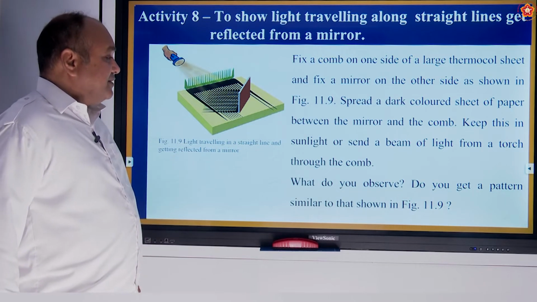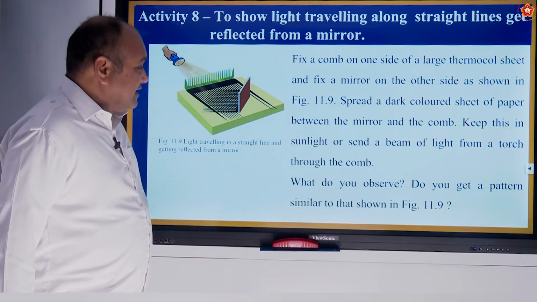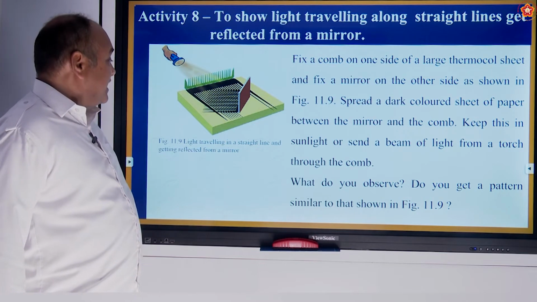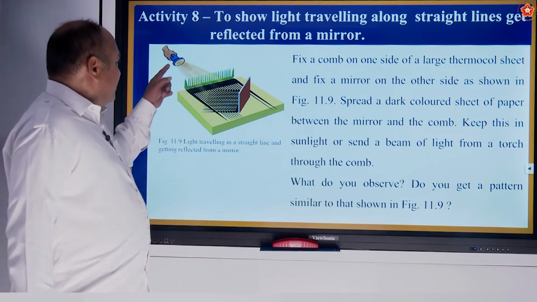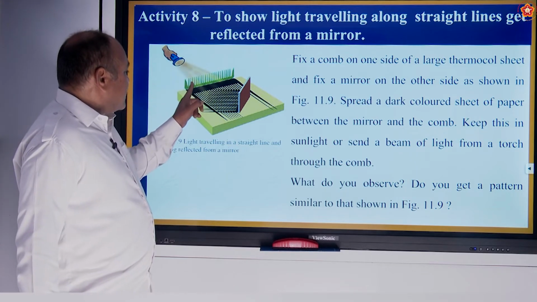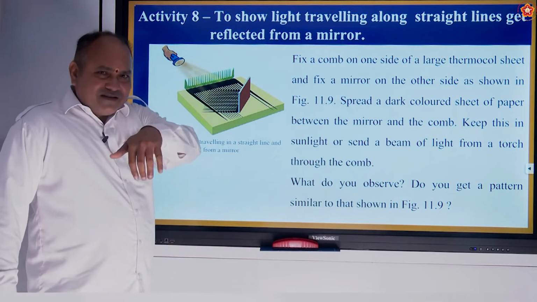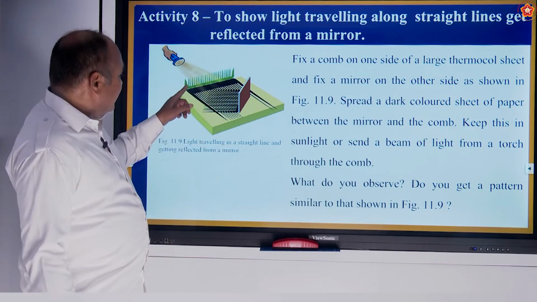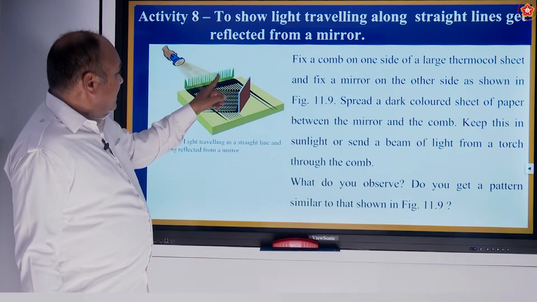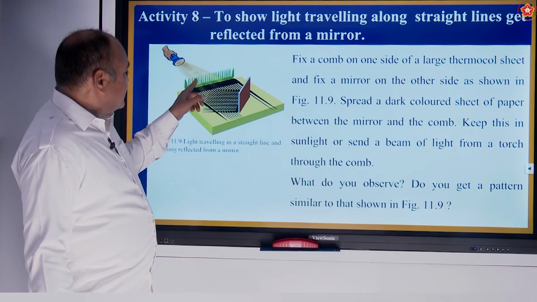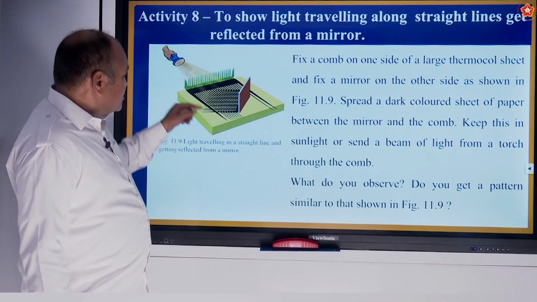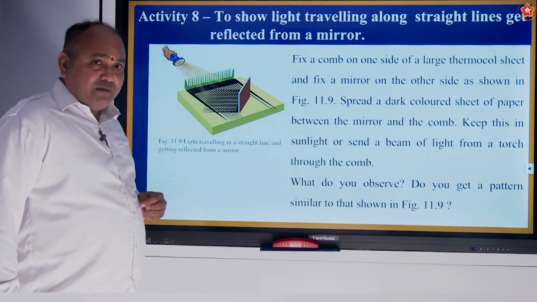What do you observe? Do you get a pattern similar to that shown in figure 11.9? See, the light is passing through like the previous activity, the gap between the fingers. In the same way, the gap between these elements in the comb is coming straight. So the same thing, we read about shadow.